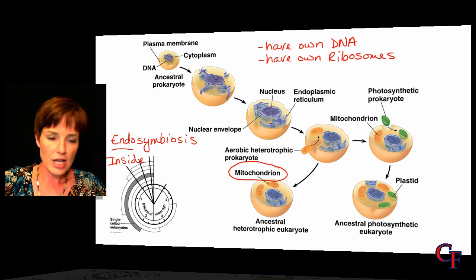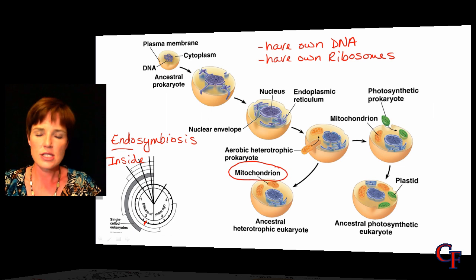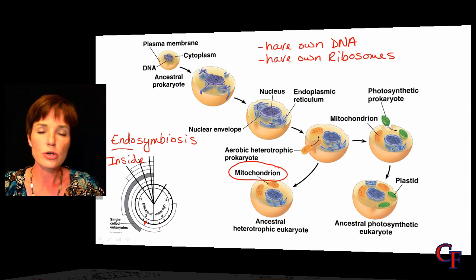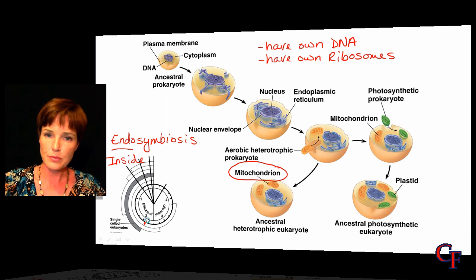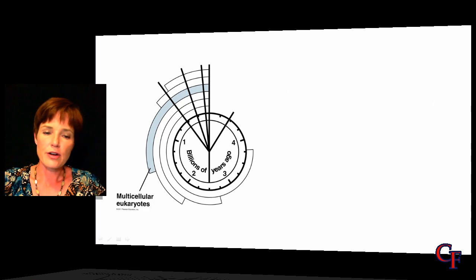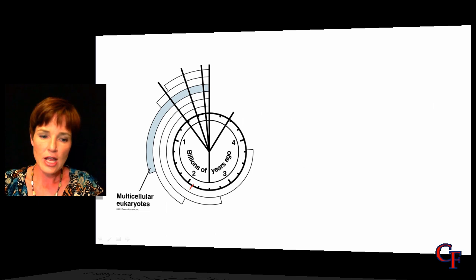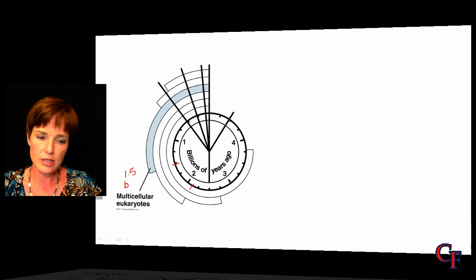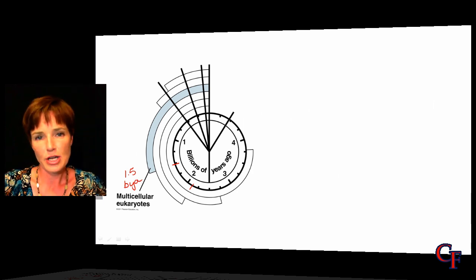So those eukaryotic cells, if you look on this diagram here, this is going to be just a little bit older than 2 billion years ago. So maybe like 2.1 billion years ago, we're getting the first eukaryotic cells originating. And then when we get to about 1.5 billion years ago, we start to see the first multicellular eukaryotic cells.